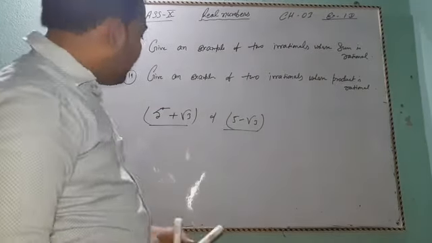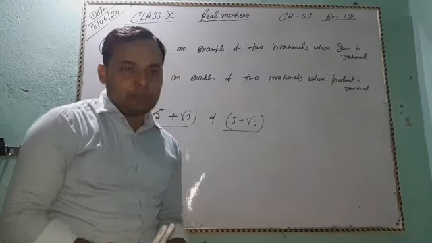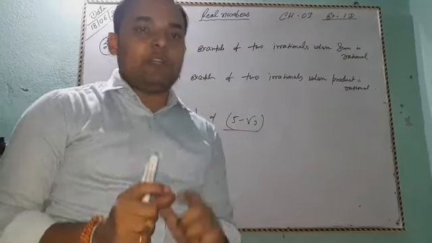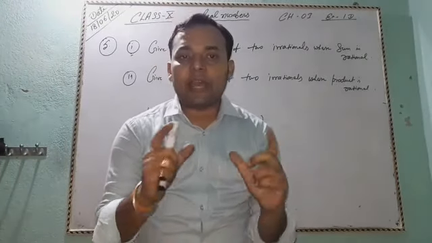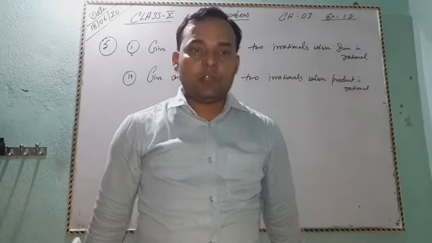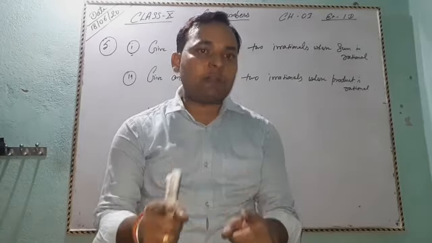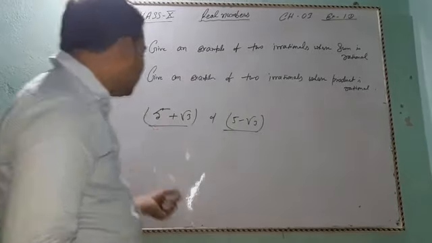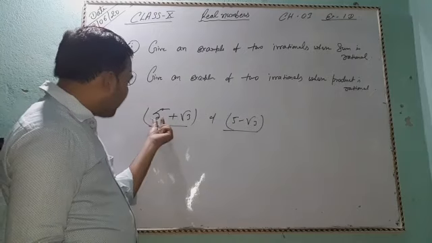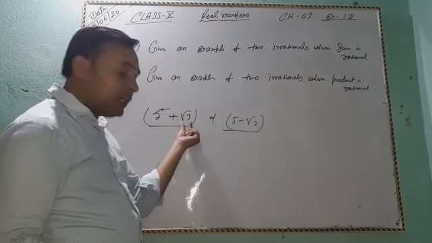Students, we know that the sum of a rational and an irrational is always irrational.